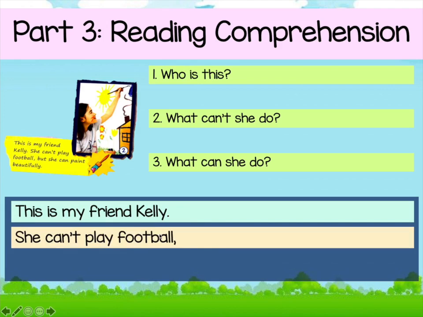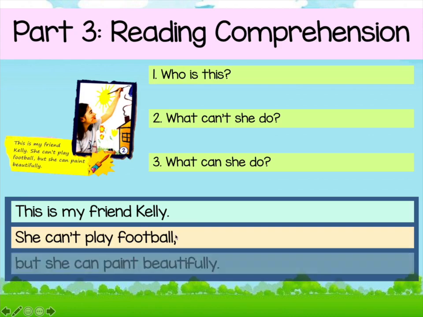She can't play football. Okay, so just like the first example just now, I said when there's a period, you need to put it in another line, okay? But for this case, there is no period after football, it is a comma. So it's the same like period also. It's better for you to put it for the next sentence here, put it in another line. So you put, but she can paint beautifully in the third line. Okay, so it will be easier for you to look at the answers.